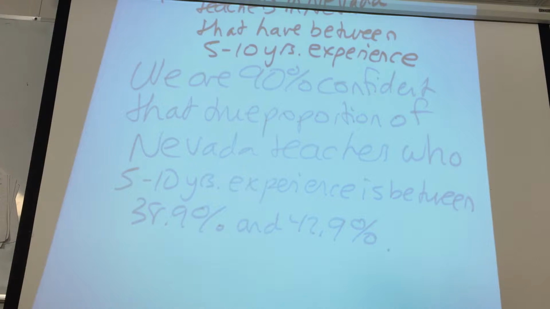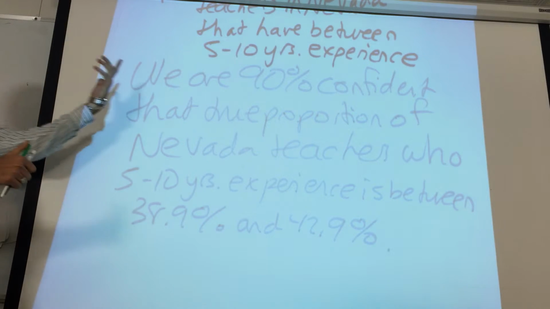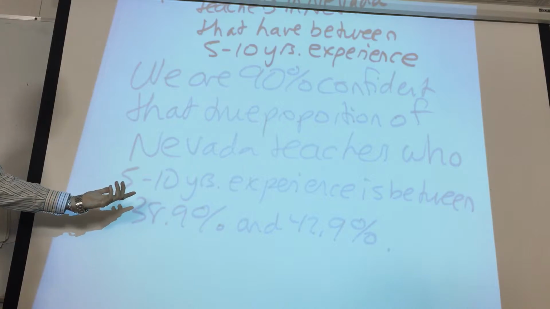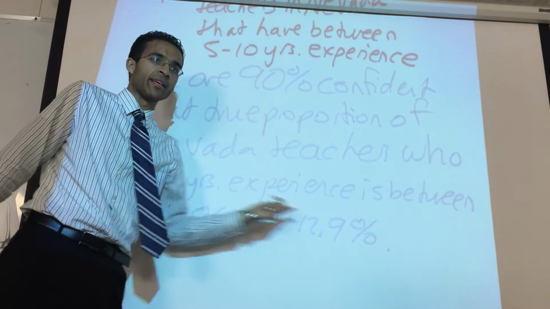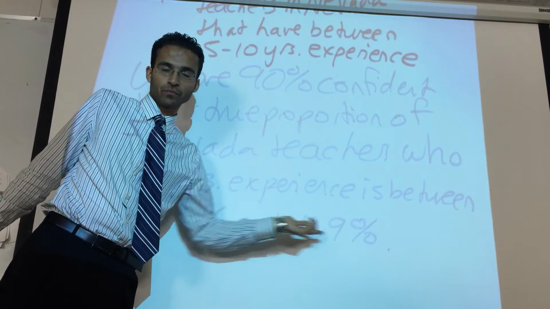Okay. Now this is an interesting question that we haven't talked about yet. And please notice the difference in 3A and 3B. 3A said interpret the interval. 3B says interpret the level. So the interval is just like we did here. So this says we are 90% confident that the true proportion is between this and this. In other words, within the interval.